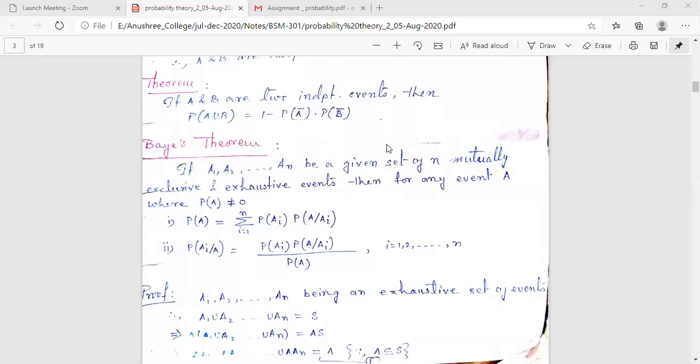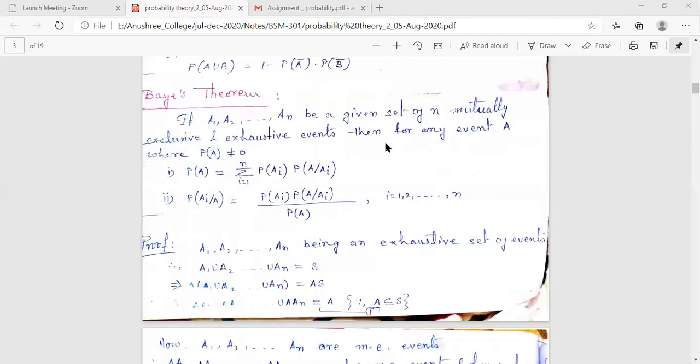Very good afternoon, everybody. Today we are going to discuss the next part in the concept of probability theory. That is a very important part for us to cover. That is the concept of Bayes theorem.